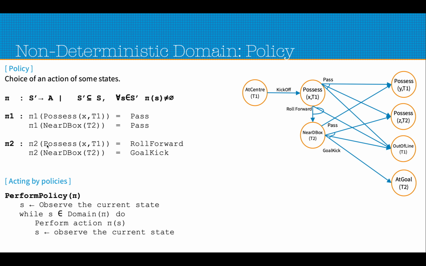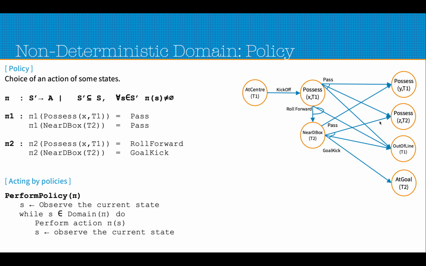For example, if we are following pi 2 and we are at the state near d box, then the only choice we have is goal kick, because pi 2 near d box T2 is goal kick. So we'll take the action goal kick and keep on doing so until we reach the goal state. If the state is not defined in the domain of pi, the policy the agent is following, then we do not do anything, we terminate.